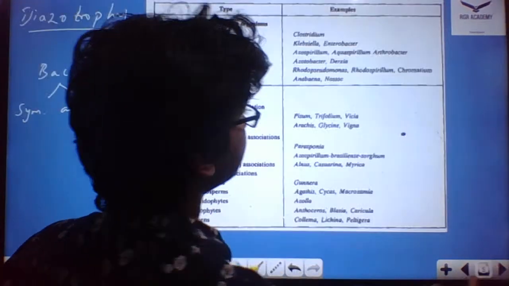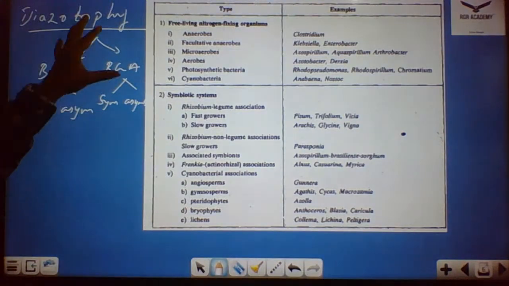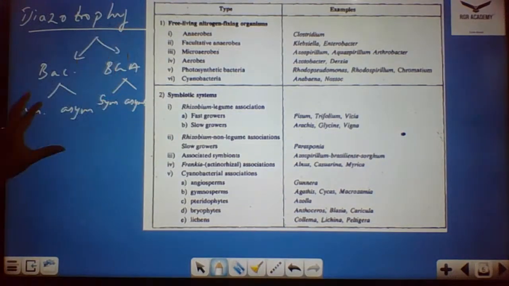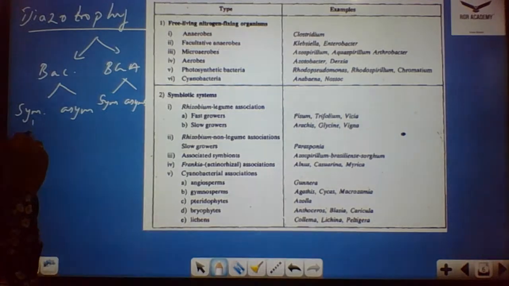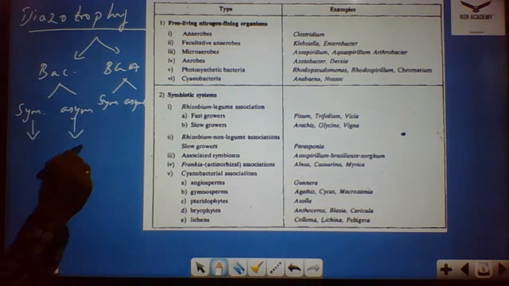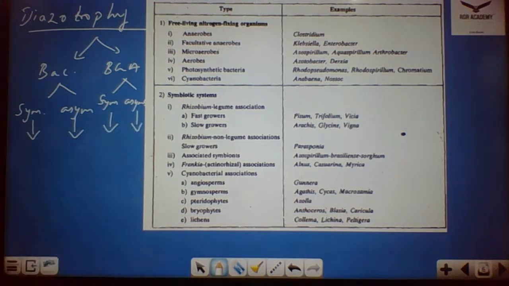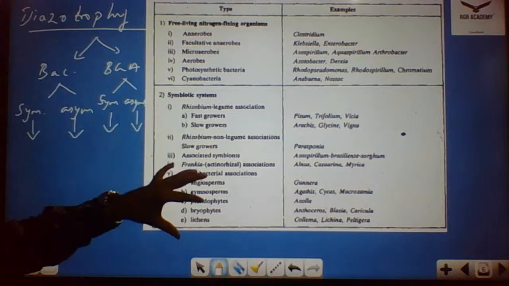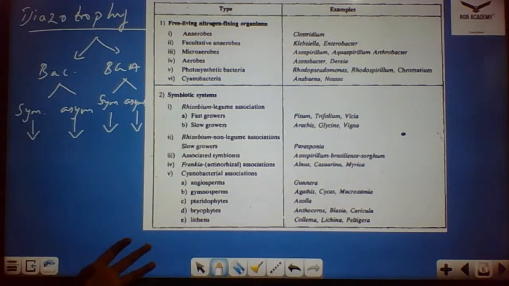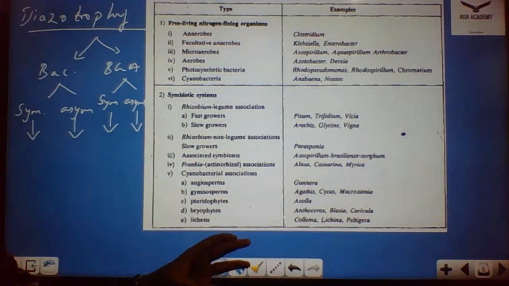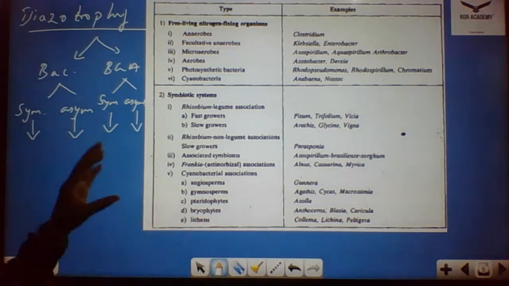So we move on to the next part, that is the symbiotic and asymbiotic mode of nutrition. Coming to the symbiotic and asymbiotic modes, we discuss a few organisms. From this area you get a question. They give examples as options and ask you to identify which is the symbiotic and which is the asymbiotic mode of nutrition.